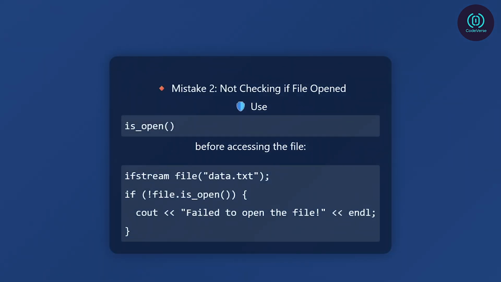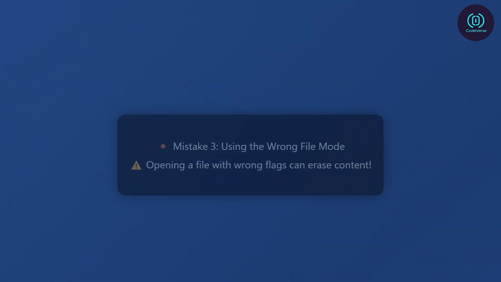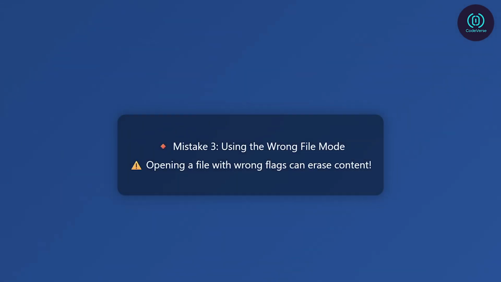Mistake 2: not checking if the file opened successfully. Opening a file doesn't guarantee it exists or is ready to use. If you try to read from a file that failed to open, your program might behave unpredictably or silently fail. Solution: always use .is_open() to verify the file status before using it. ifstream file("data.txt"); if (file.is_open()) { ... } else { cout << "Failed to open the file." << endl;